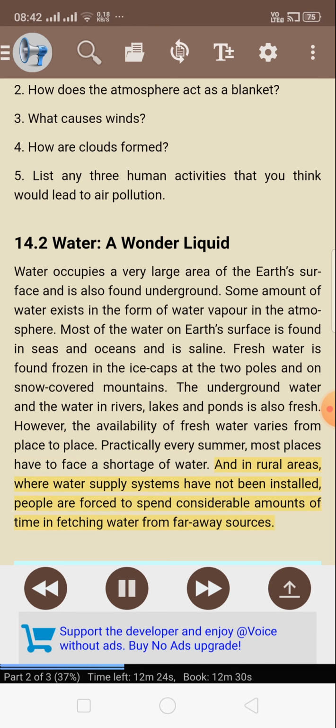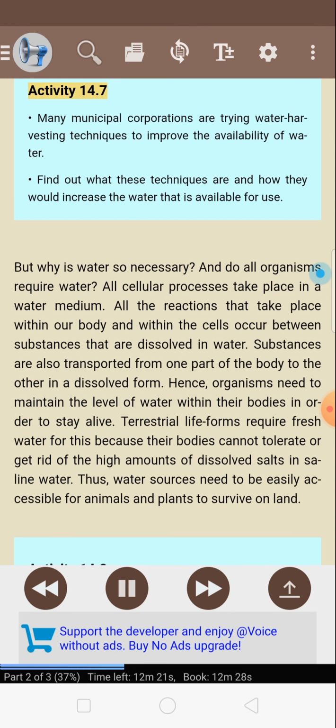And in rural areas where water supply systems have not been installed, people are forced to spend considerable amounts of time in fetching water from faraway sources. Activity 14.7. Many municipal corporations are trying water harvesting techniques to improve the availability of water. Find out what these techniques are and how they would increase the water that is available for use.